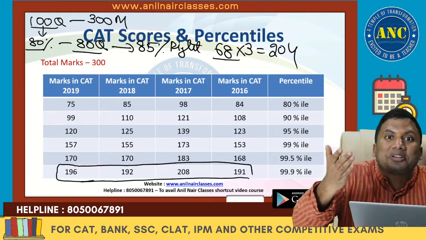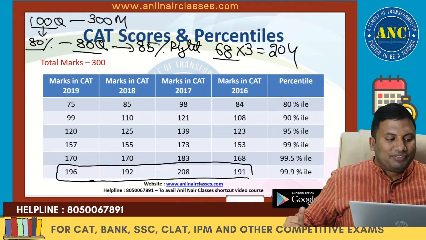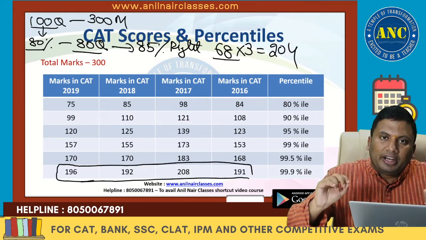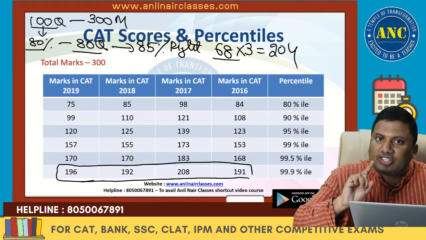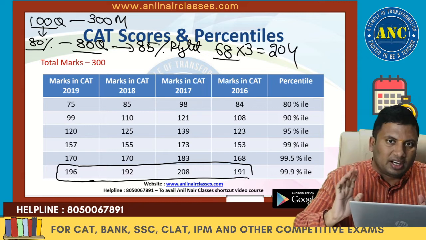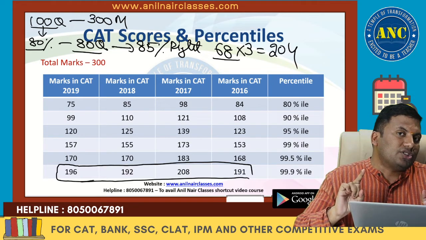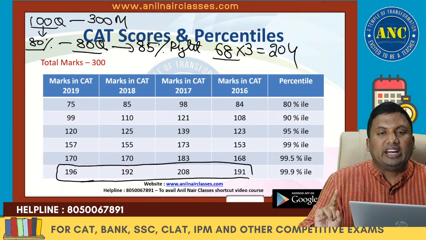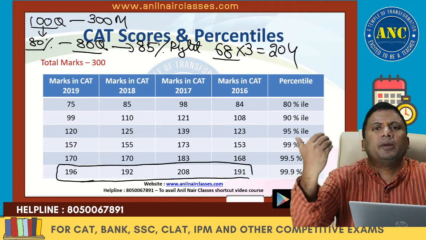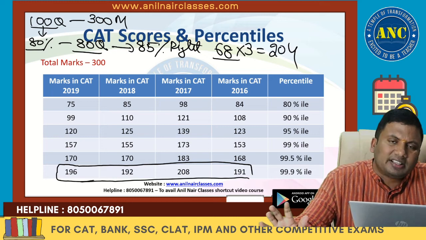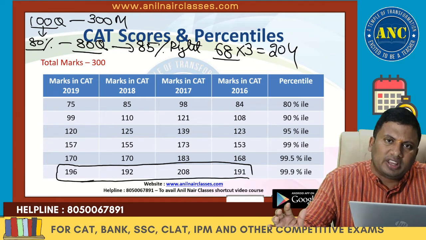You are almost close to 100 percentile. So the thumb rule for you to write any mock examination is that in each section, you attempt 80% of the questions with 80% accuracy. Almost you are in. You are in the top 3 percentile of the entire student community who wrote the examination.